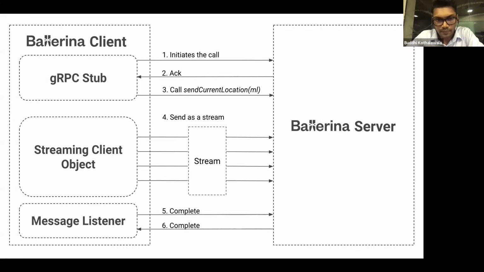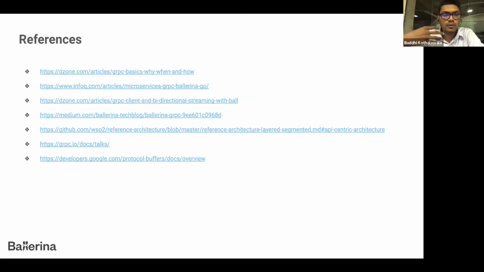And as a summary, we started with an introduction to Ballerina, and we moved on to a quick introduction about gRPC. Then we discussed how Ballerina's command line tooling supports code generation of gRPC service, gRPC client, and the proxy. And then we moved on to discuss these use cases: gRPC unary use case, gRPC client streaming use case, and the server streaming use case.